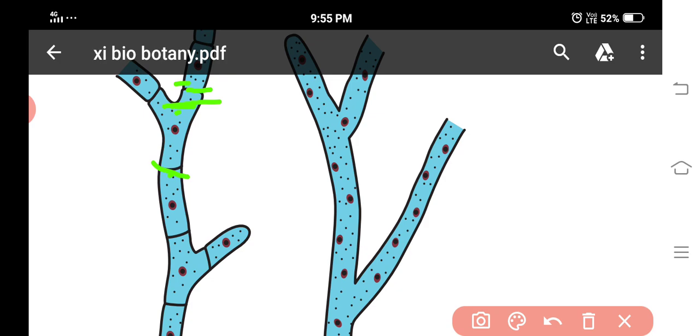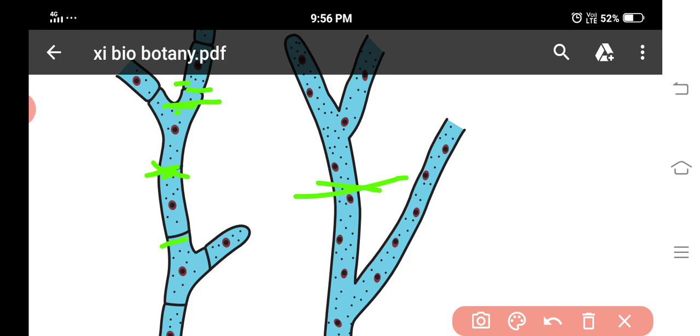Next, the fungal mycelium can be classified based on the presence or absence of septa into septate or aseptate. This one is septate. This is the absence of septa. If septa are absent, it is called coenocytic mycelium.